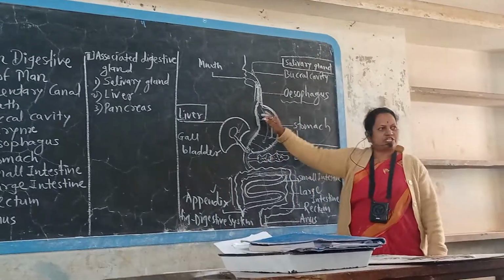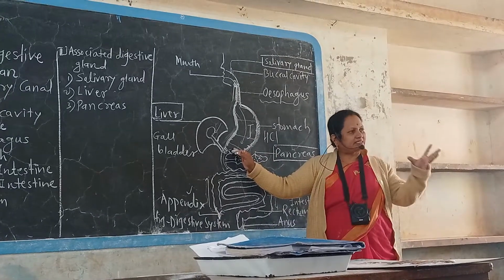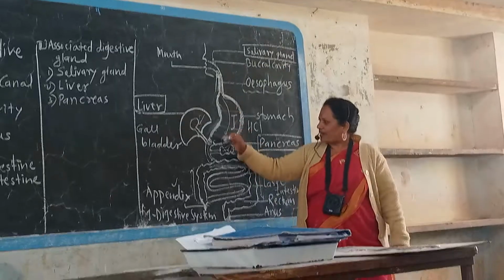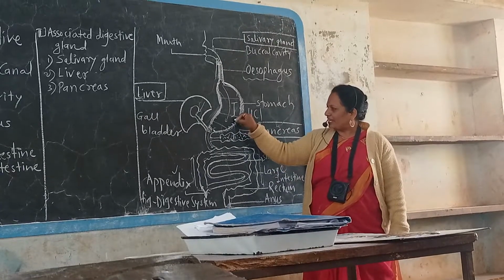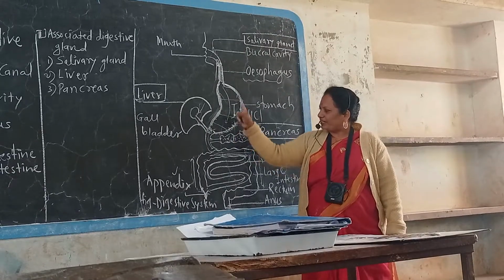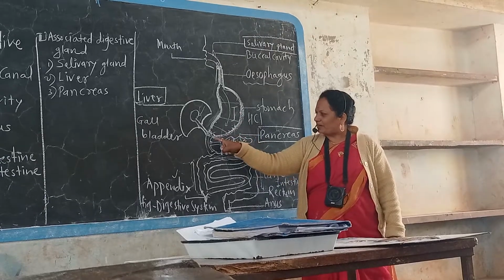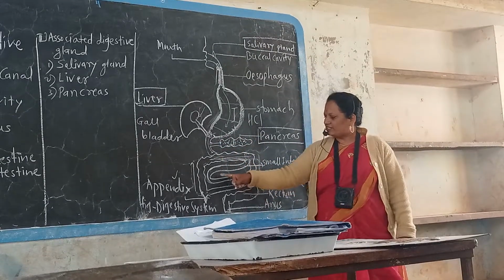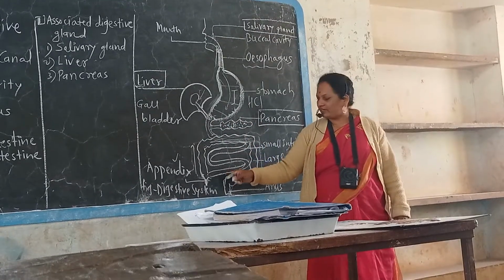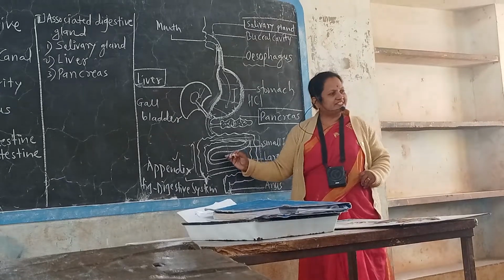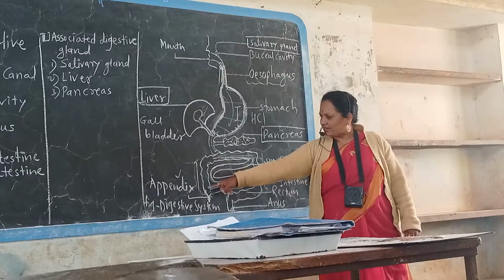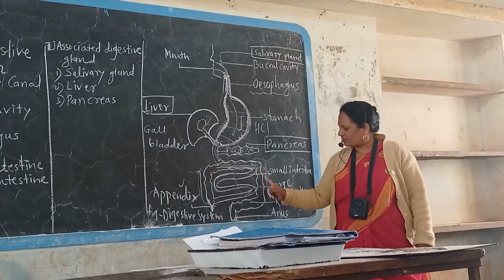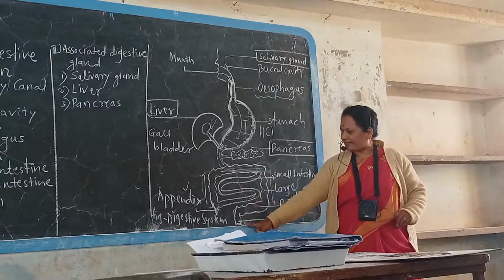Then stomach is a J-shaped large elastic bag, consists of 4 parts and secretes acid with the help of the gastric glands and maintains the acidic pH. The next part is the small intestine. It is a very long part, 21 feet, and secretes the intestinal juice which helps in the digestion of food. Then large intestine consists of ascending colon, transverse colon, descending colon, rectum and anus.